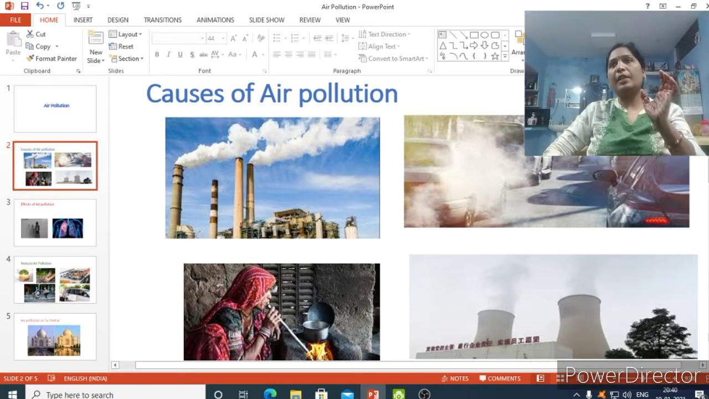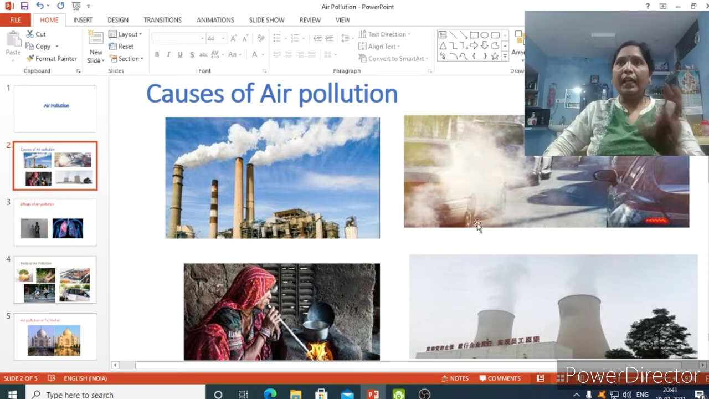But we are using more automobiles and vehicles. We are building more factories, and we are using earthen chullas. We are making electric power. By doing all these actions, the amount of carbon dioxide on Earth is increasing. That leads to global warming. Global warming means the increase of carbon dioxide in the air.